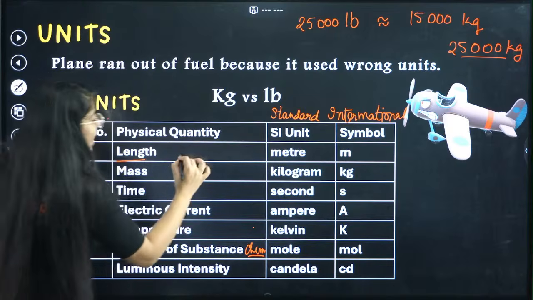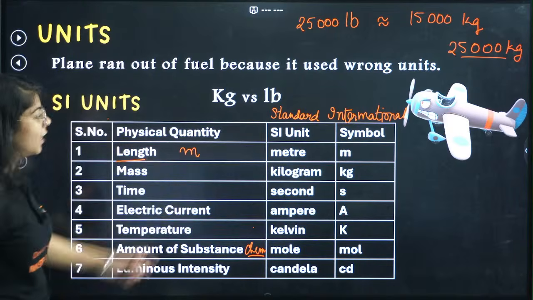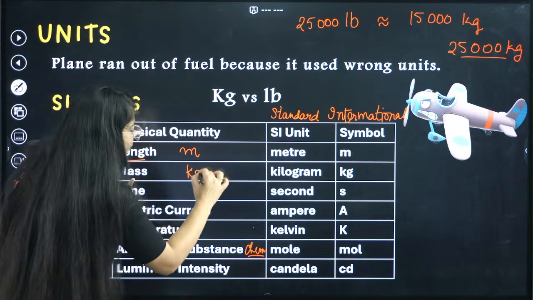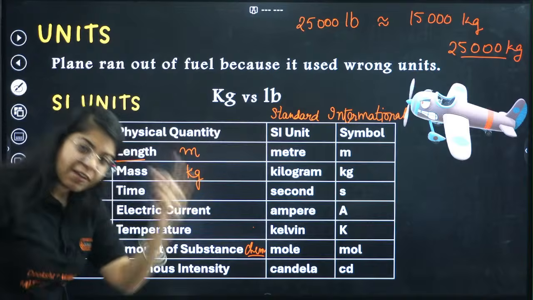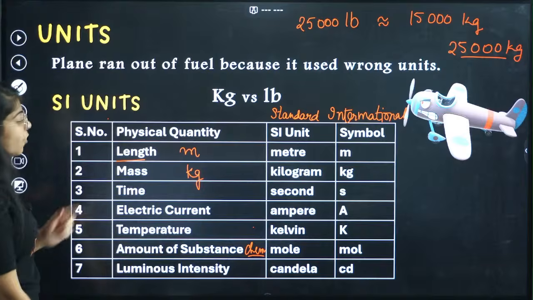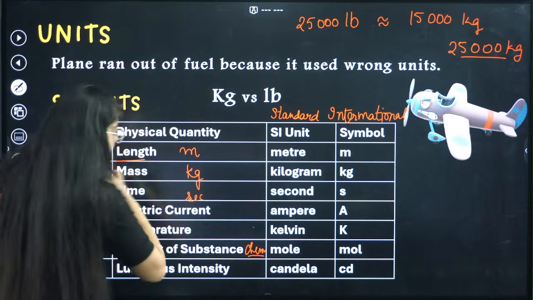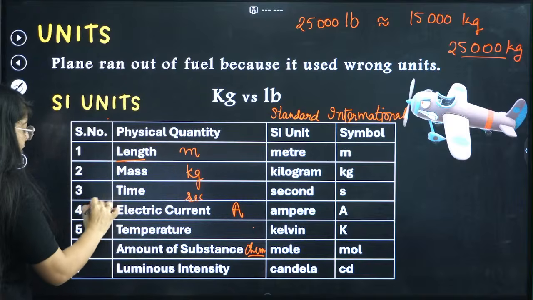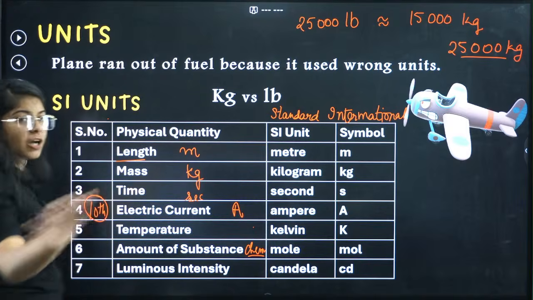For length we have meter, the symbol is M. For mass, kg usually is the SI unit. We have gram, but that is not the SI unit. This is the SI unit. For time we have seconds. For electric current we have ampere. This we are going to study in 10th class. We have a whole chapter on this.